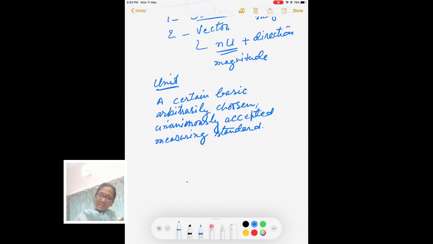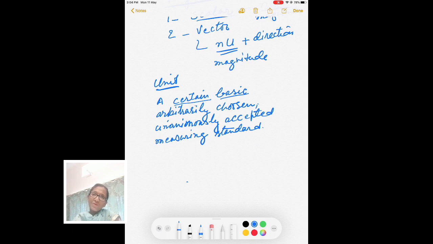So the first condition is it should be certain. Unit should be certain, a fixed one. Hand span is not fixed. It varies from person to person. And the second condition is it should be basic, in terms of which you can take measurement. You cannot measure small distances, like suppose you are to draw a small length, 2 centimeter length or something, and you are using a kilometer scale, so it will be very difficult.